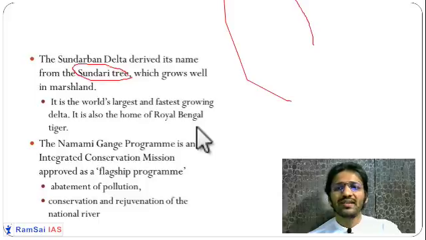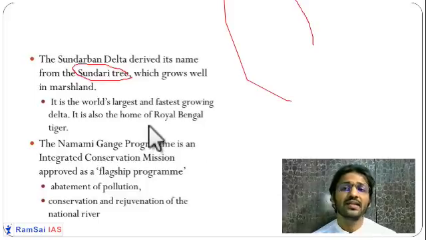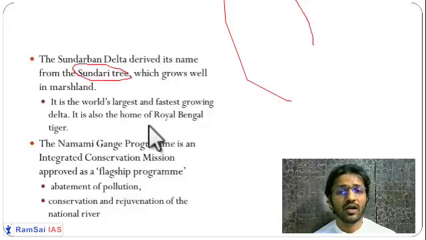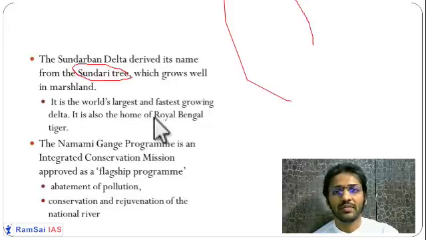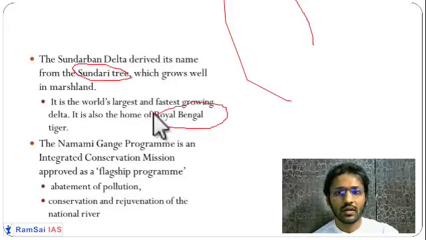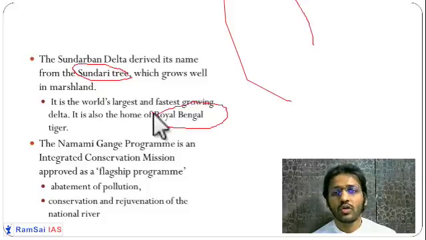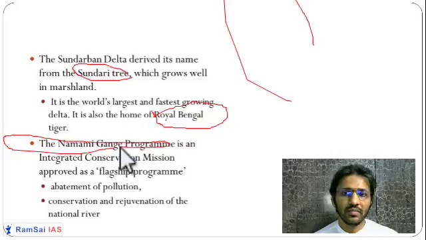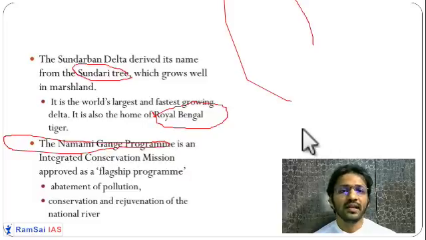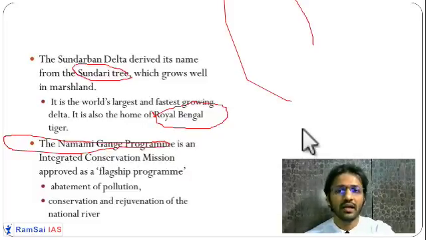As this Ganga is making a huge delta, there is an island called Ganga Sagar Island, which is also made on the Ganga. The Royal Bengal tiger is a very famous animal on this Sundarban Delta. The government of India started the Namami Gange mission to clean the Ganga in 2014. First thing they did is they started the Namami Gange mission.